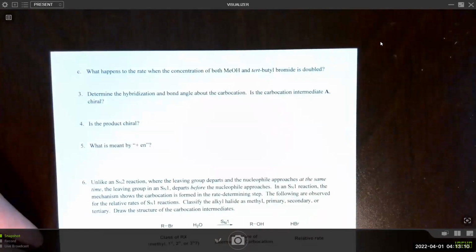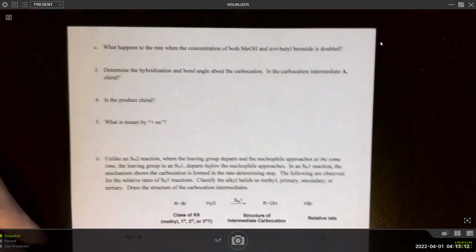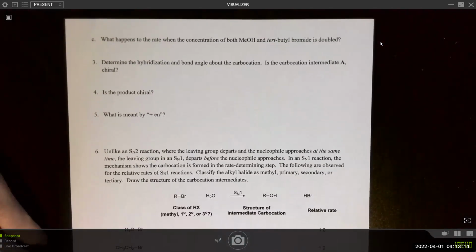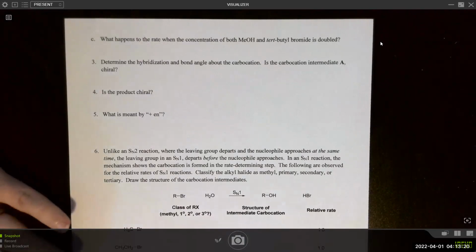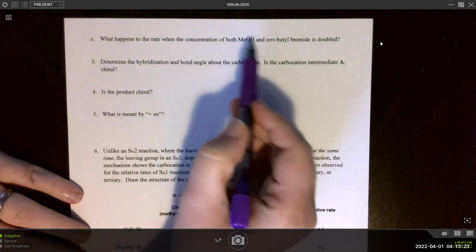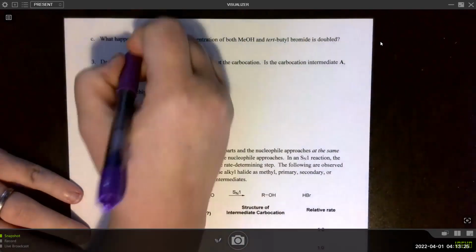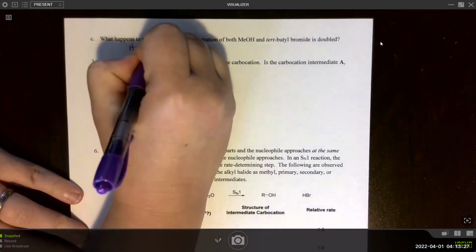Then what happens to the rate when the concentrations of both methanol and tert-butyl bromide are doubled? So this would have no effect, but the tert-butyl bromide would double it. So it would double.